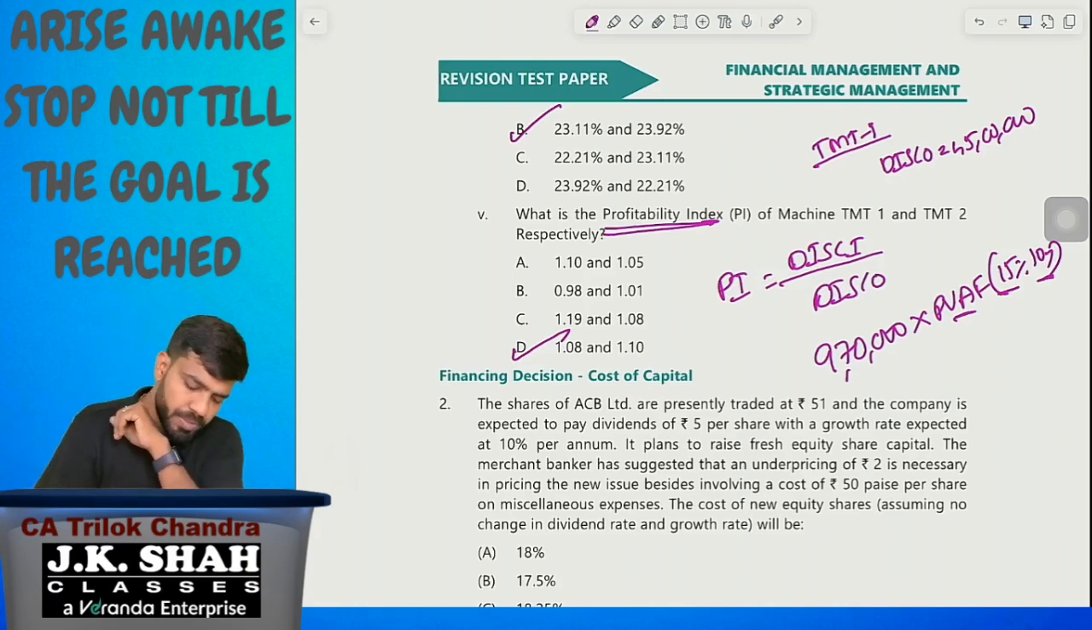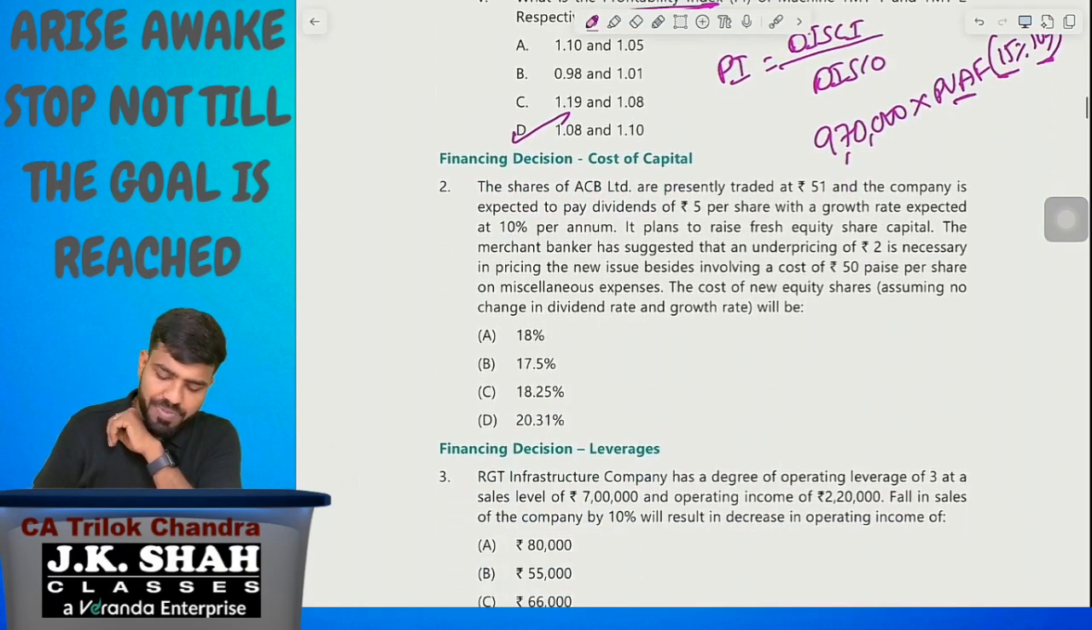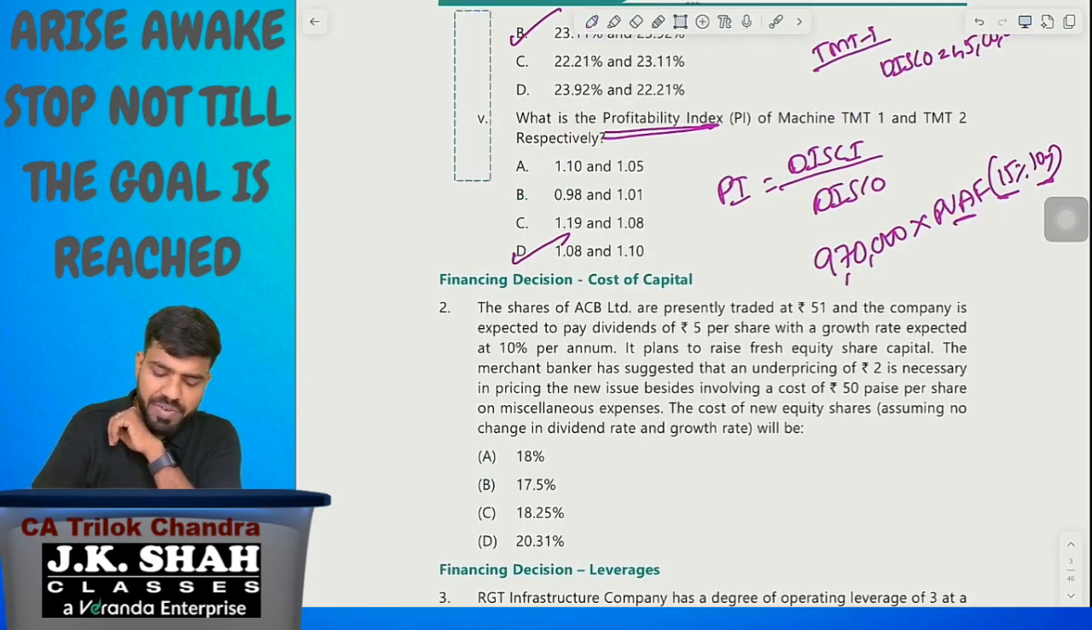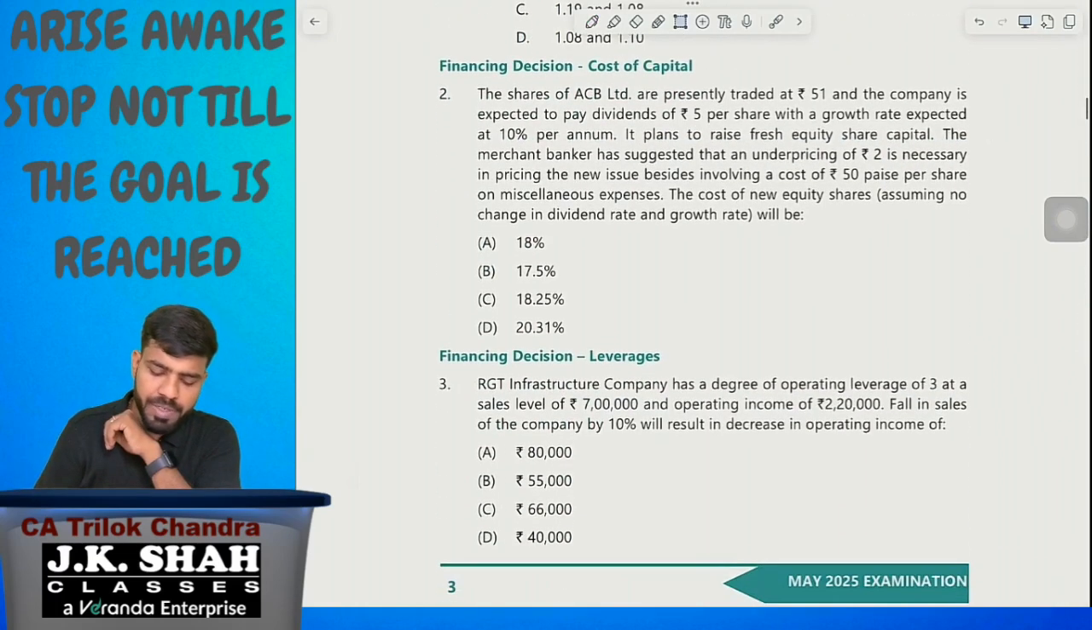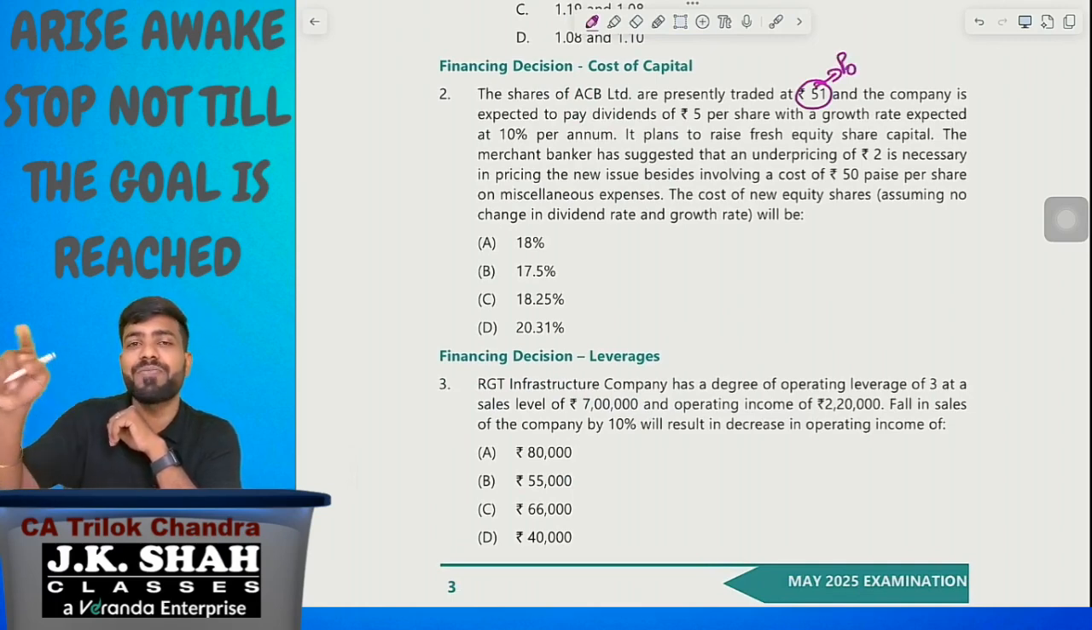Okay. Now, look at question number 2. This is from cost of capital based on dividend growth model. Look at the question. Shares of ACB Limited are presently traded at 51 rupees. Presently trading at 51 means P0, today's price.